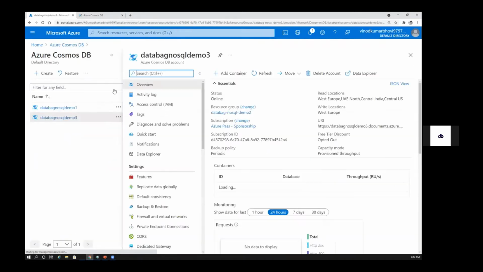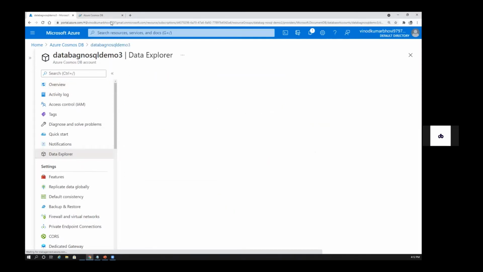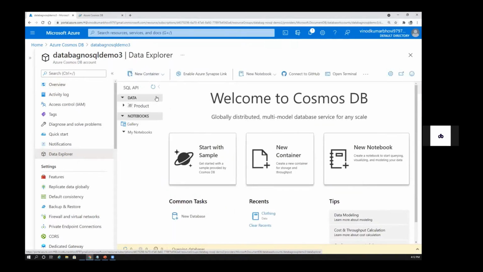I think I've created this one. So these are the items we have. Let's say you wanted to create a container. I think before creating a container, you need to create a database, if you remember the hierarchy which I've explained. So click on the Explorer. Here you have your Explorer. If you want to create a new container, you have options here. Either you can click directly on container if you already have a database, or you can click on new database to create a new database.